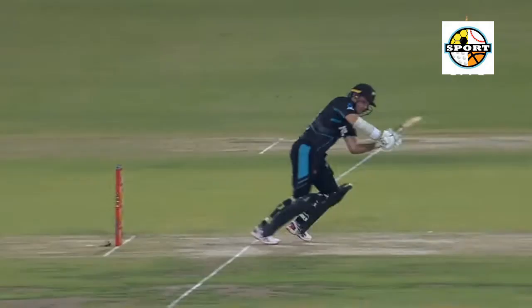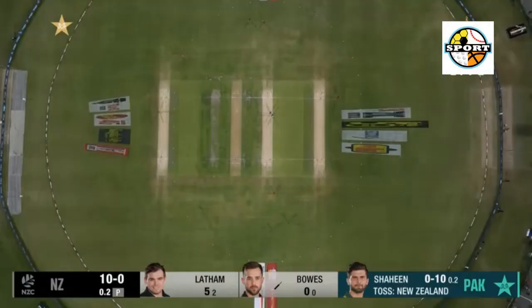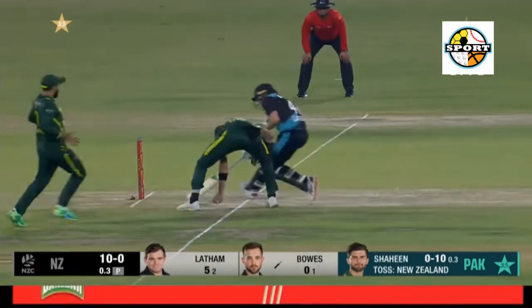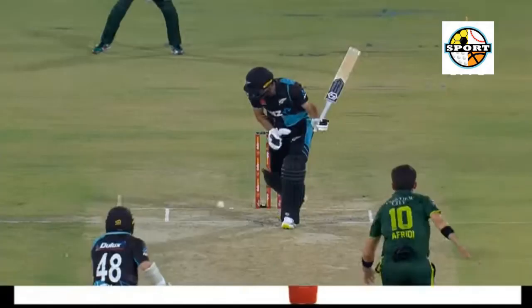2.6 Shaheen Afridi to Bose, out bowled. The leg peg goes for a walk. That is a top nut from Shaheen Afridi. 4.1 Naseem Shah to Latham, 4, no need to run for those. Picture perfect from the Kiwi skipper.